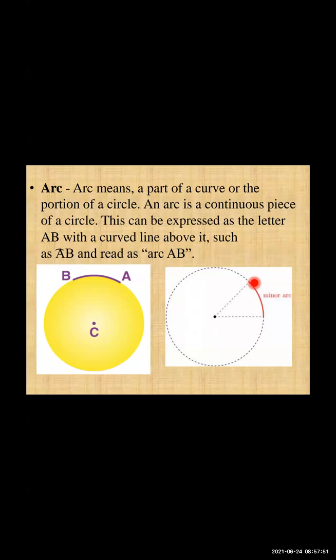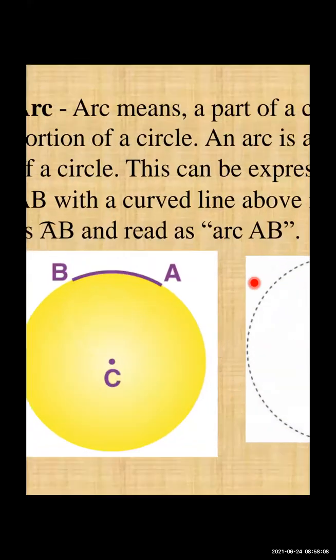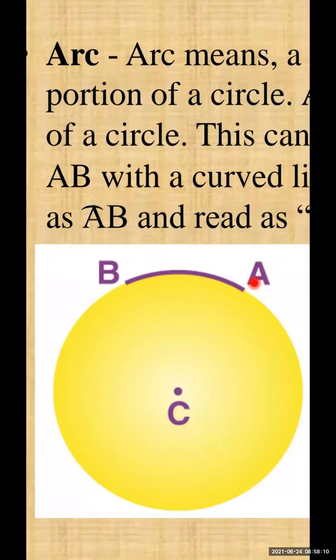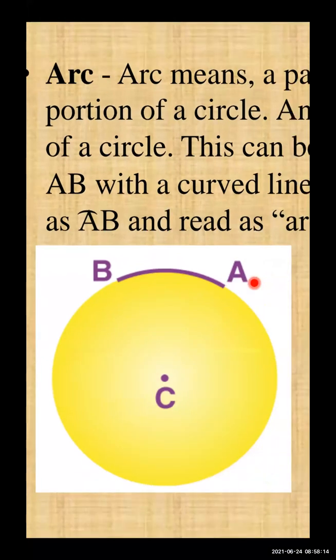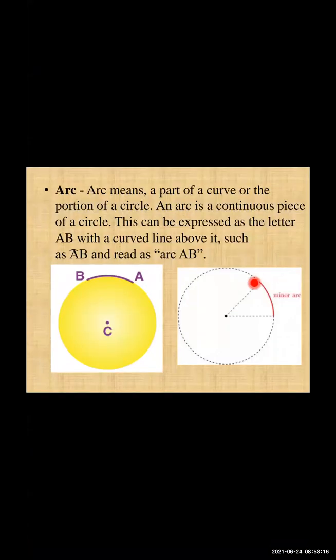We have not broken it anywhere. From A, the continuous arc goes up to B. We have not taken any break or any slant in between. So that is your continuous piece of circle.